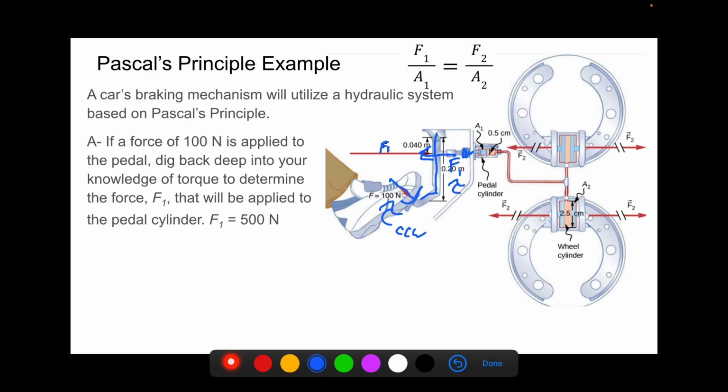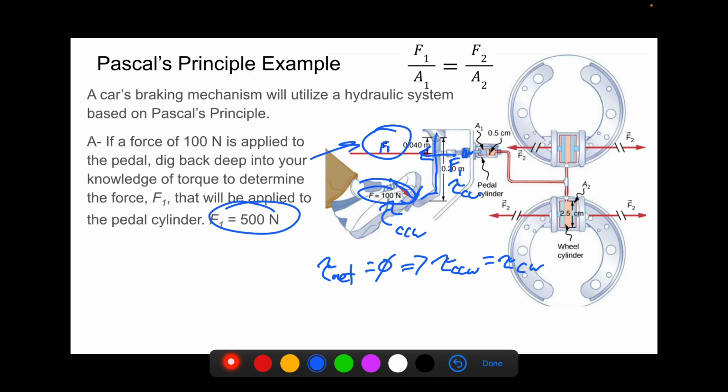And that will create a torque, and that's a clockwise torque. Obviously, since our net torque is going to equal 0 here, then our torque in the counterclockwise direction has to equal our torque in the clockwise direction. I'm going to leave that up to you to figure out how this force F1 relates to, or calculate how it relates to, the force that you're pushing with the pedal. But ultimately, we should end up finding that our force F1 right here is 500 newtons, or 5 times the force that we're pushing in with our foot on the pedal down there.